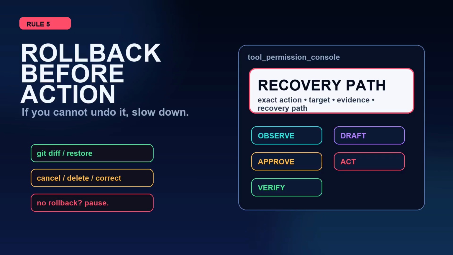Rule 5. Design the rollback before the action. If the agent edits a file, can we revert the diff? If it schedules something, can we cancel it? If it posts publicly, can we delete or correct it? If the answer is no, that is not automation yet. That is gambling with better typography.